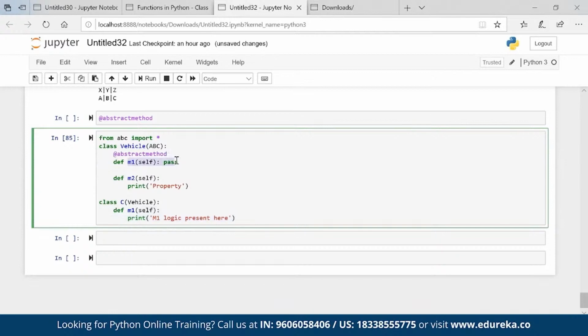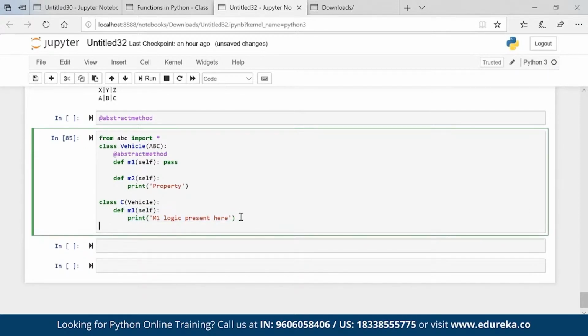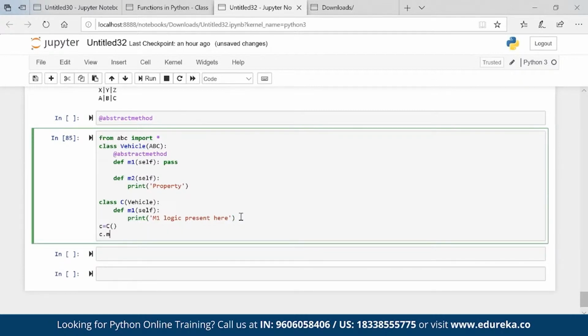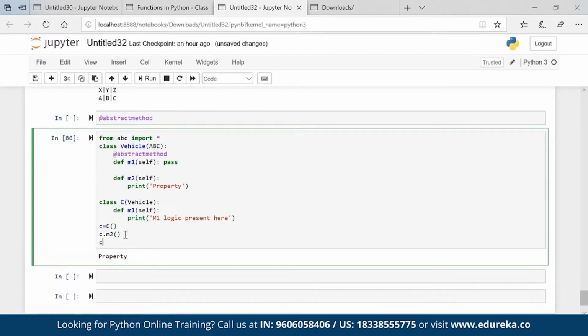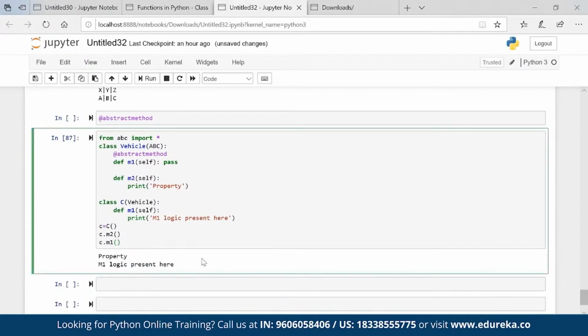My m1 is not fully constructed. I want that m1 property from you. So let's say if I go ahead and create c equal to the child object, c.m2 is working fine, c.m1 is working fine as well.